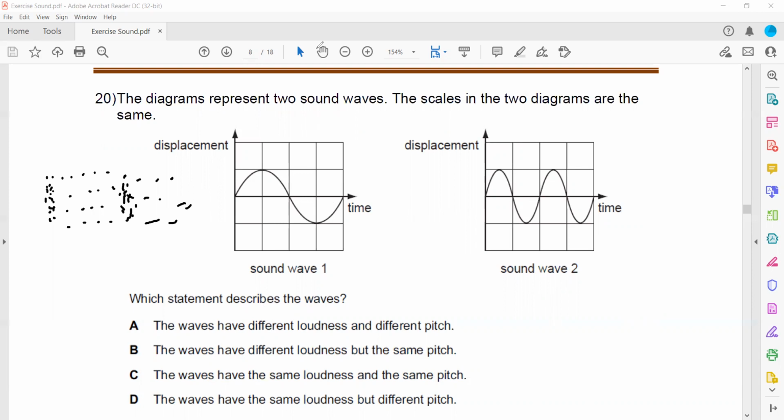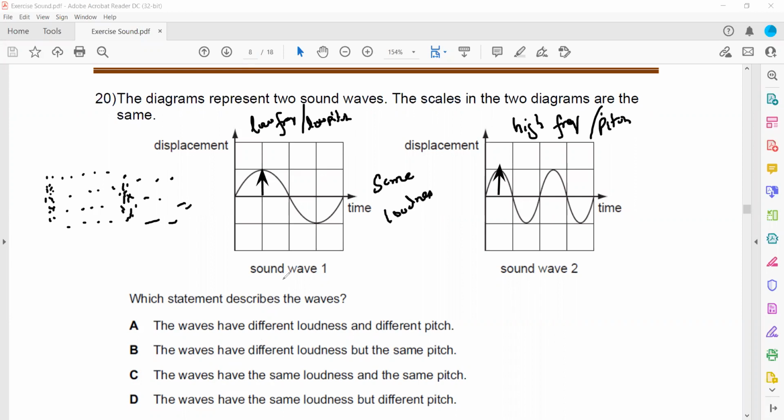When we check the height, the amplitude, that is the same for both. If the amplitude is the same for both, what does it mean? They have the same loudness. But in number of vibrations, the first one has only one vibration. So sound wave 2 has more vibrations, so it has a high frequency, or we can say high pitch. Whereas the first one has a low frequency or low pitch.